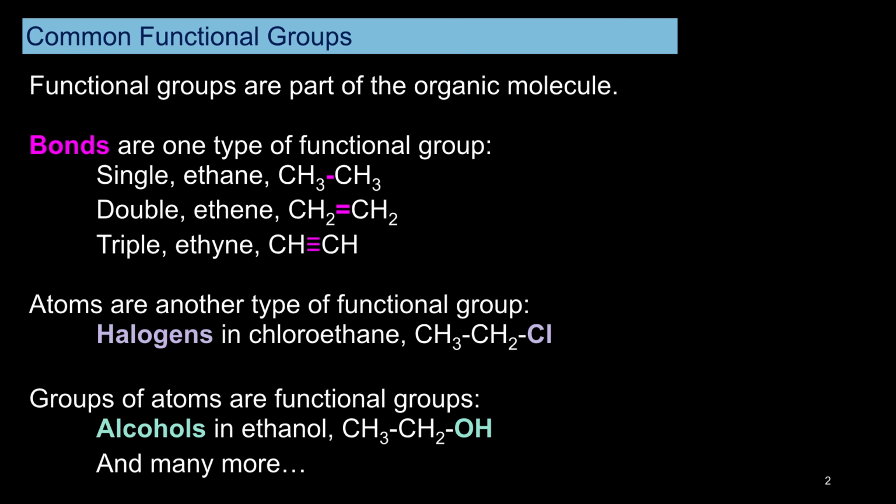Single, double, and triple bonds are considered to be functional groups. We discussed how to name organic molecules which have each of these 3 types of bonds in the last lecture. Halogens sometimes replace hydrogen in the hydrocarbon, and these are called alkyl halides. And then there are a whole slew of other functional groups. Let us delve deeper.